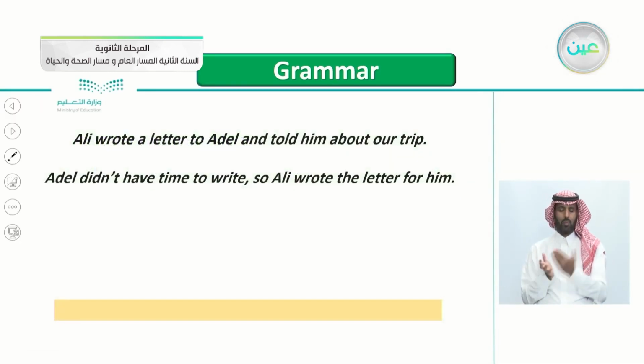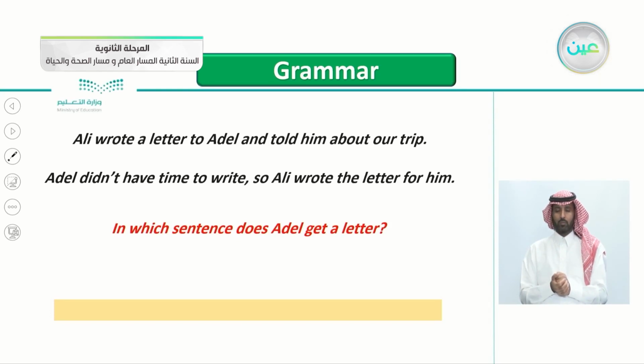So here are some sentences. Let's read them together. Ali wrote a letter to Adil and told him about our trip. So Ali didn't have time to write. So Ali wrote the letter for him. Notice here, Ali didn't have time to write. So Ali wrote the letter for him. So Ali wrote the letter for Adil.